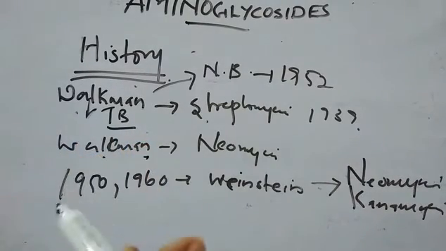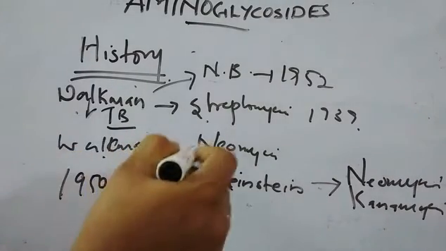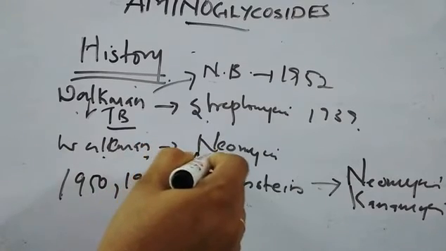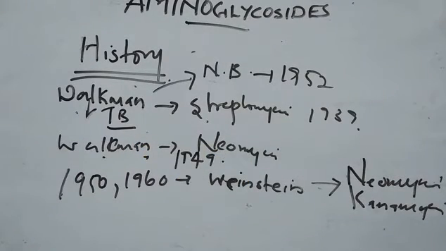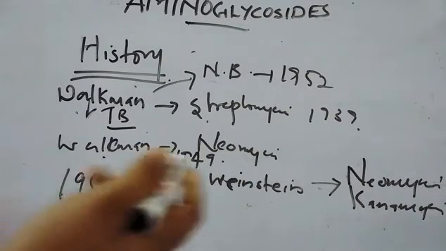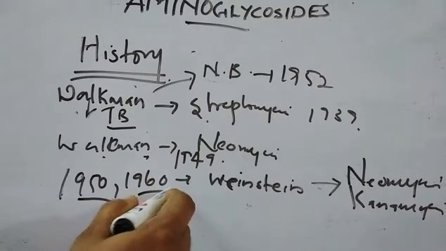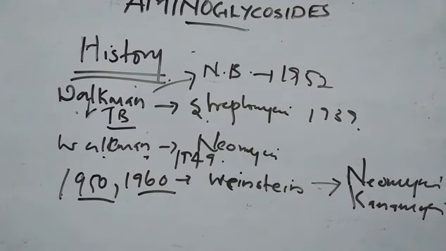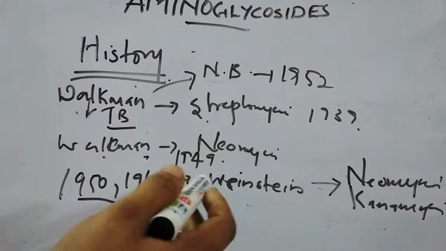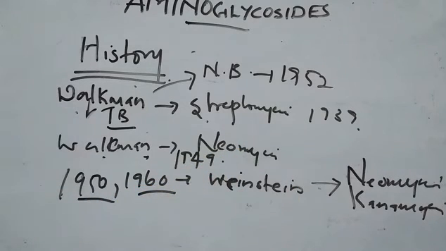Then the second phase of this drug class, usually in 1949. The second drug of this category, the aminoglycosides or aminocyclitols, is neomycin. Later, the discovery was enlarged with Weinstein, who brought gentamicin and kanamycin into the market.